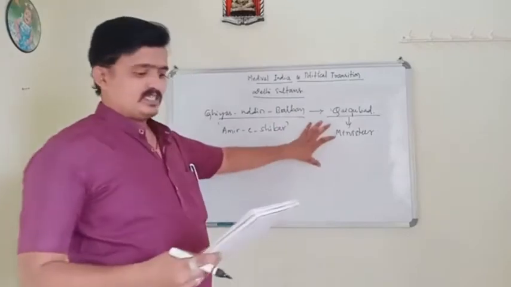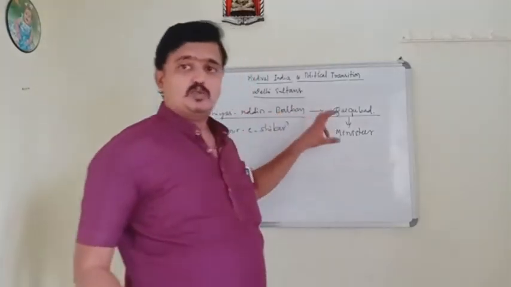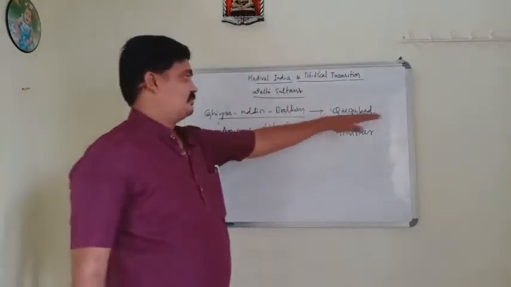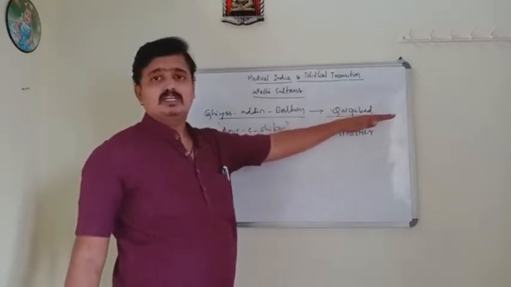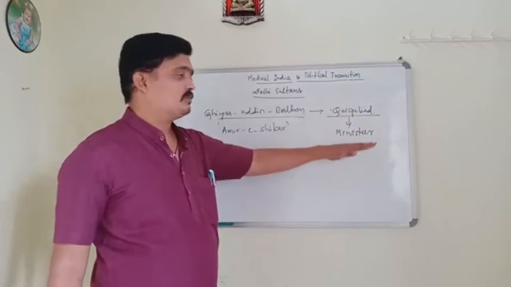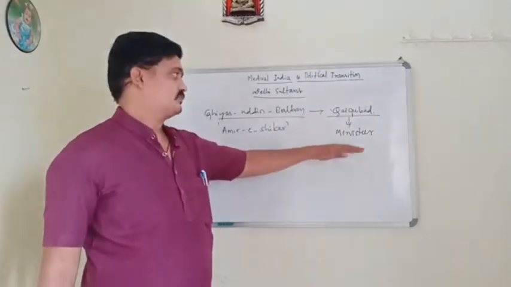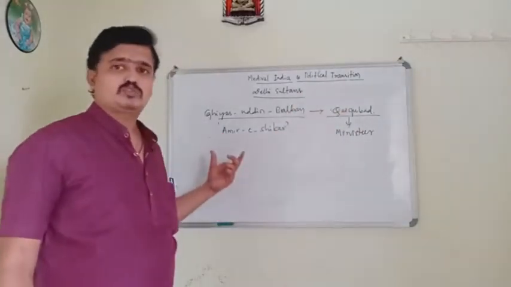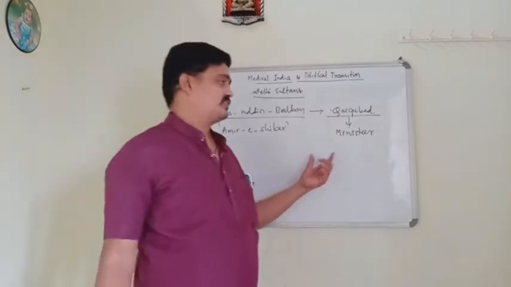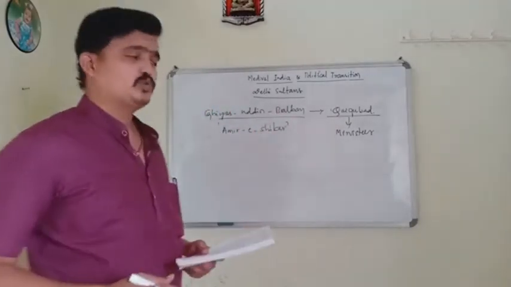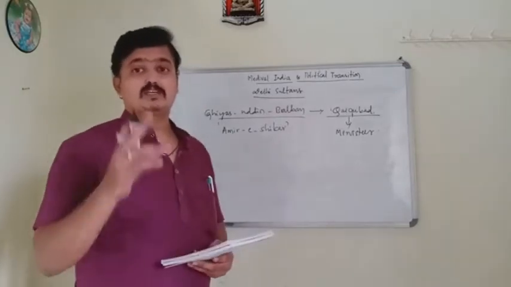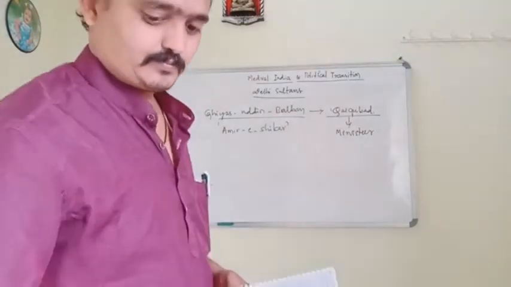So the slave dynasty came to an end with the death of Kaikubad, the last ruler of the slave dynasty, and it gave the way to the establishment of the Khilji Dynasty.